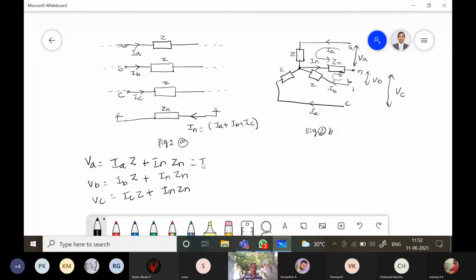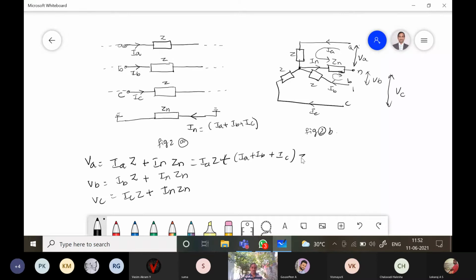So substitute this: IA into Z plus, IN is equal to IA plus IB plus IC, into ZN.